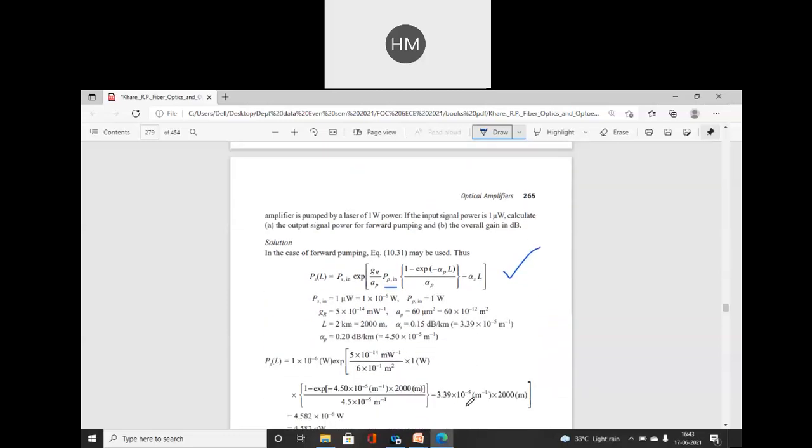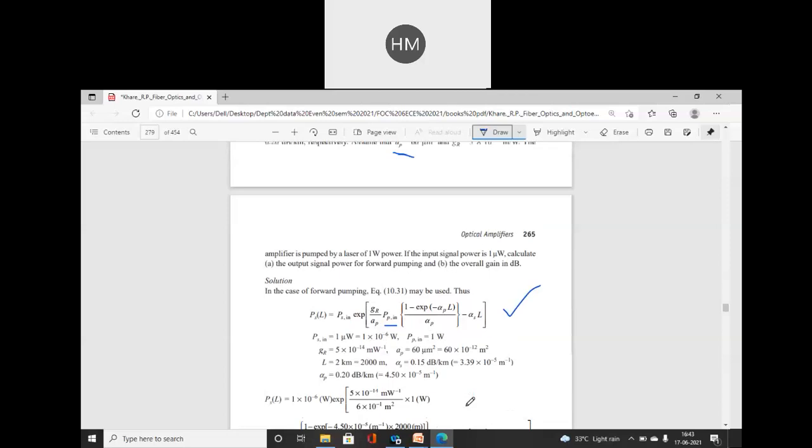Just write down all the values and calculate this power. And please tell me the answer. I'm waiting for the answer.